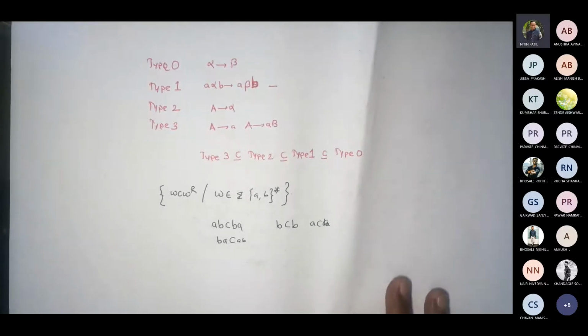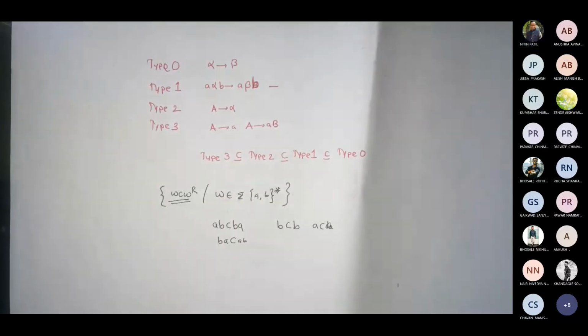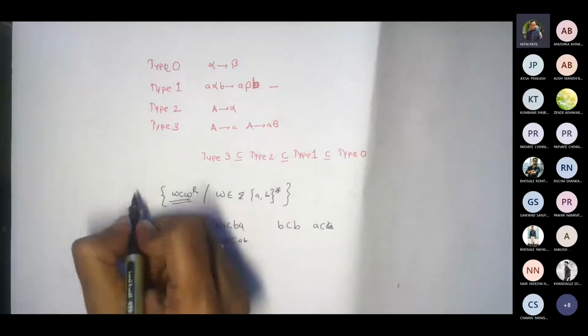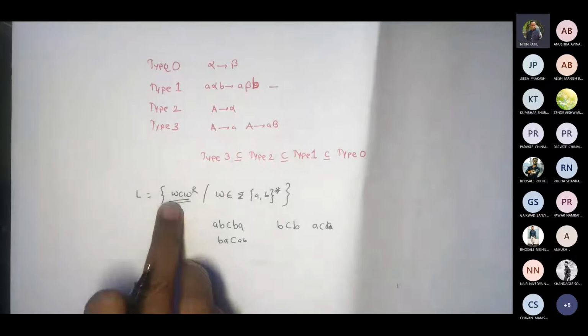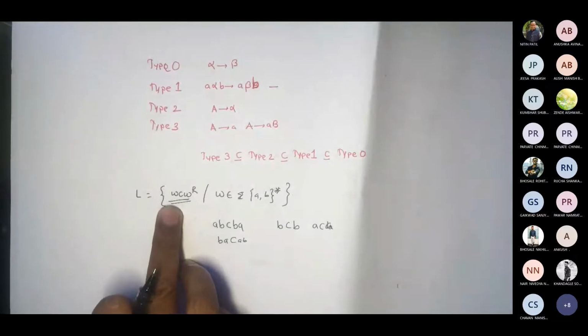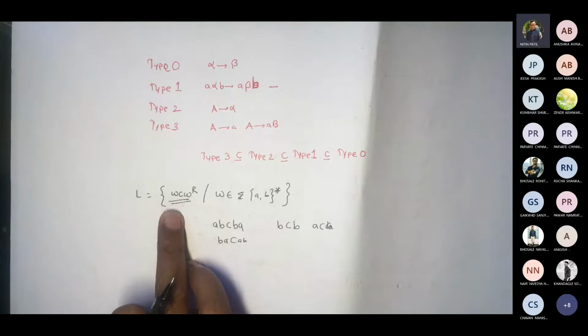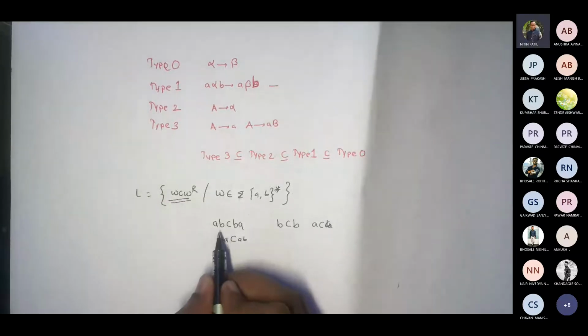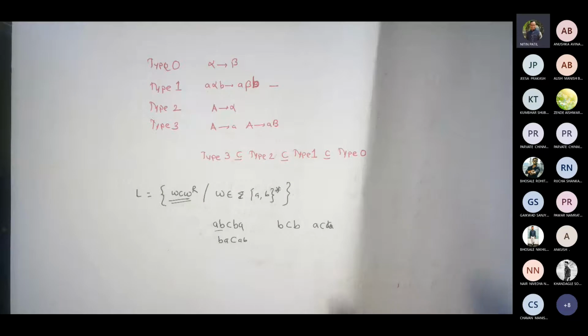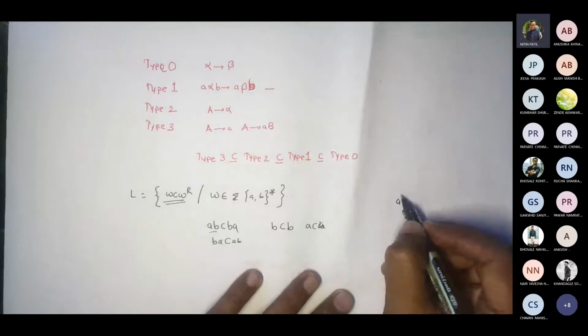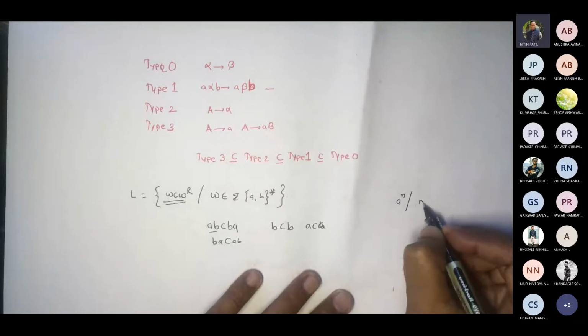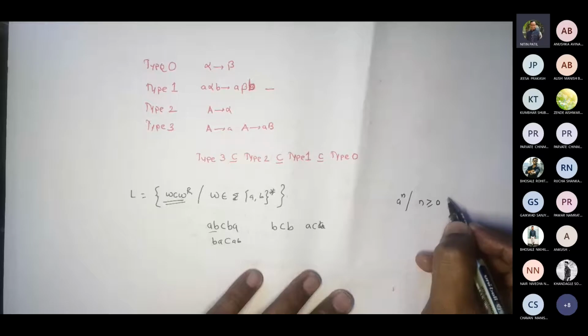Now, for such a language, can I generate a finite automata? It could be NFA, it could be DFA. Can I generate this in generalized form? Because this would be my language. Now, for this language, if I try to generate a finite automata, then it would be difficult. I may not be able to because I'm not sure what the length would be. Like if you see, what are the automata that we saw? They have some kind of form. Say, for example, every language with a raised to n, n greater than equal to 0.